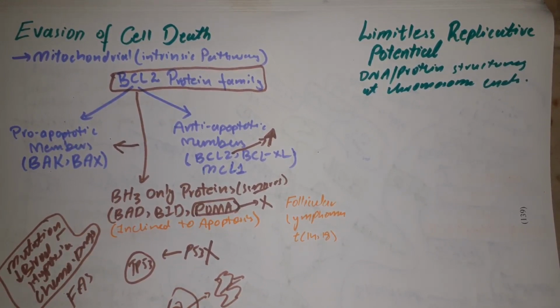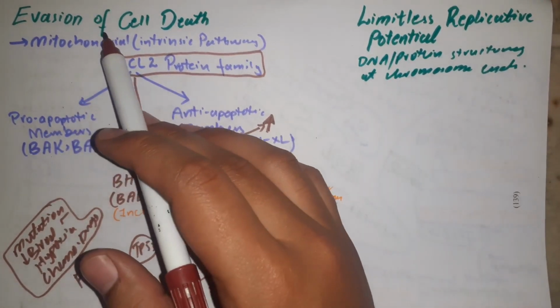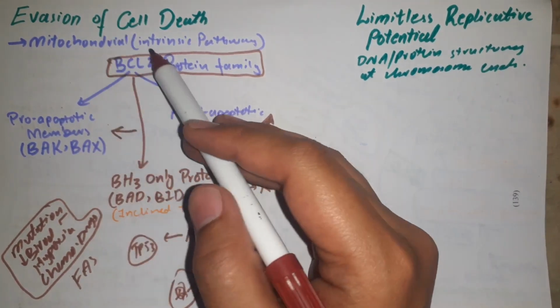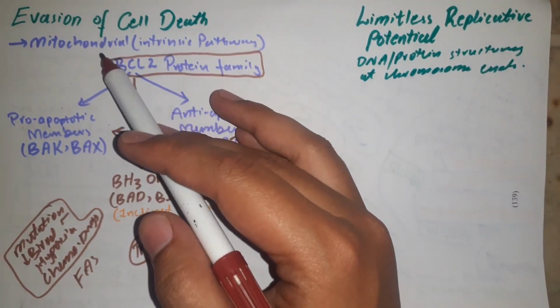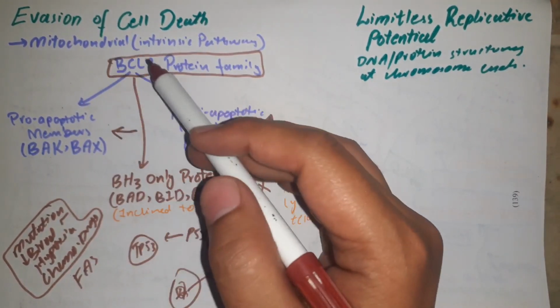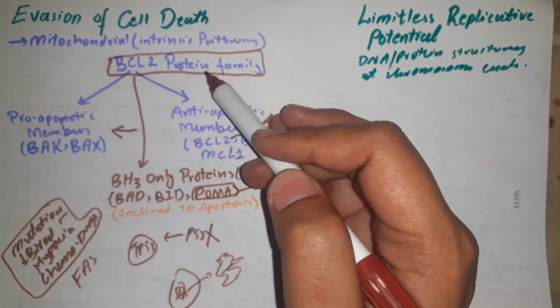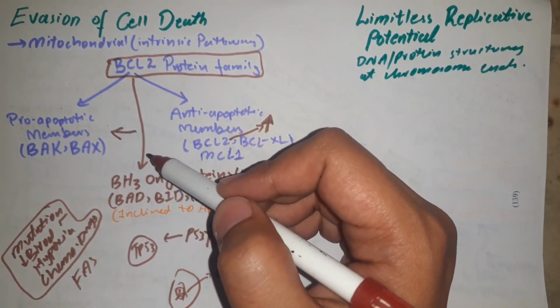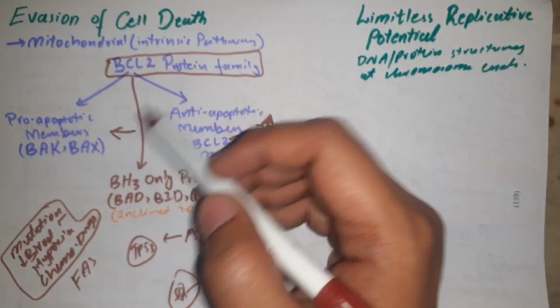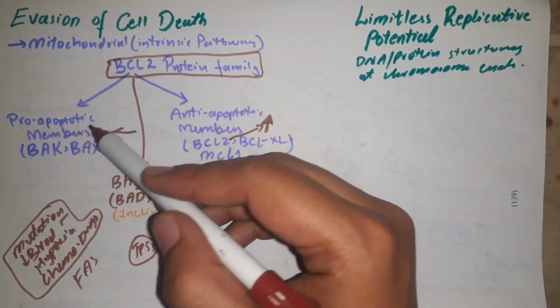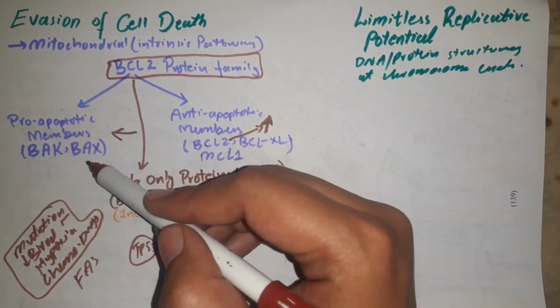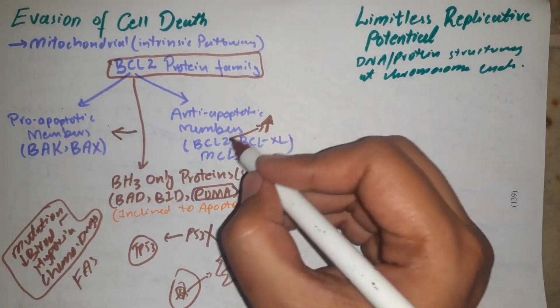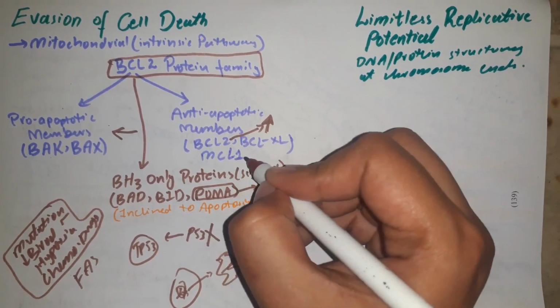Let me summarize. Cancer cells are prone to death by the intrinsic pathway or mitochondrial pathway. This pathway is dependent on the BCL2 protein family, which has three principal subsets. One is the pro-apoptotic members, which include BAK and BAX. Then the anti-apoptotic members, which are BCL2, BCLXL and MCL1.